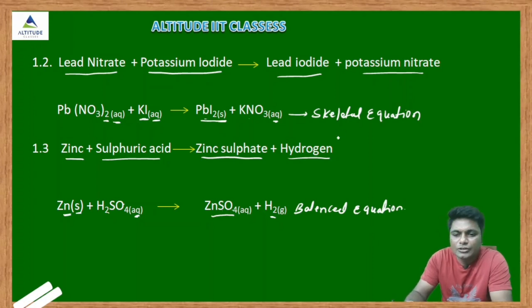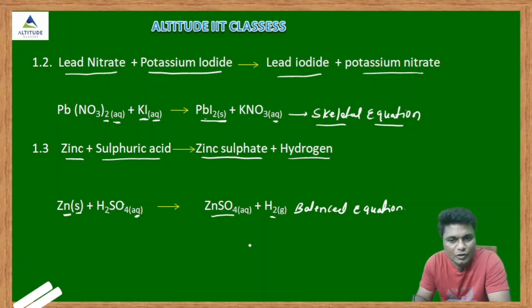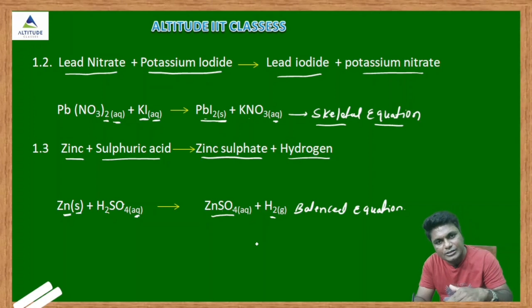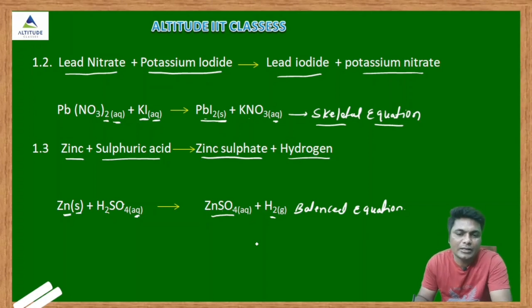Clear guys? The other was a skeletal equation, but we can balance a skeletal equation by using a particular method. Okay? Understood now what is the chemical equation? The representation of a chemical reaction in symbols, along with their physical states. Okay, that is called a chemical equation.